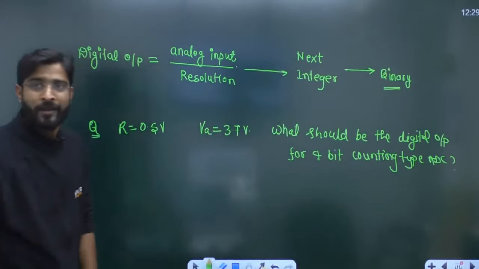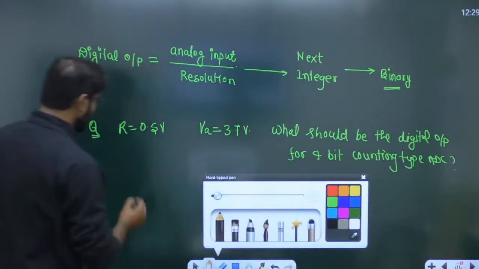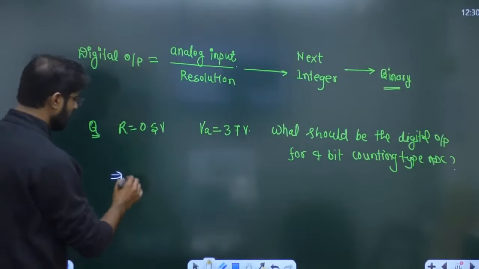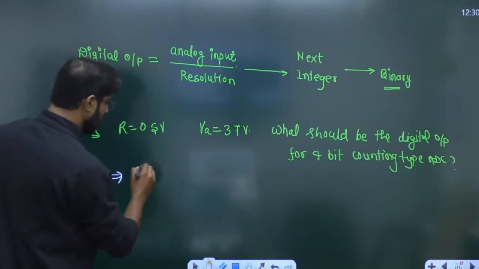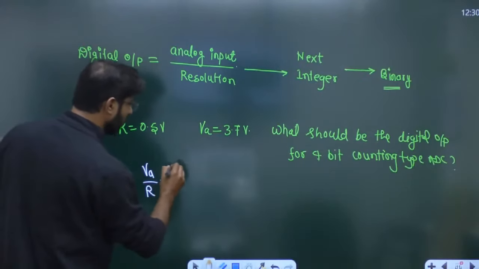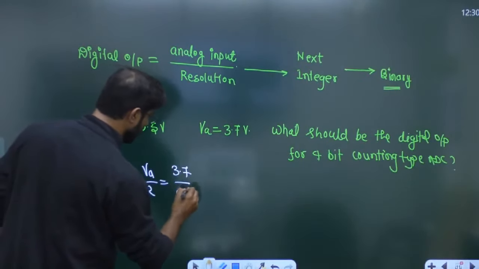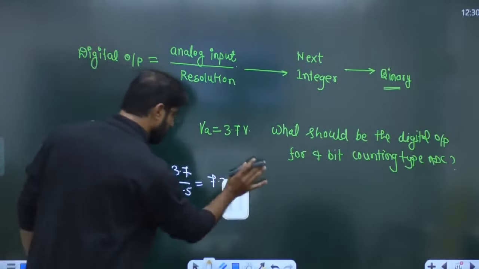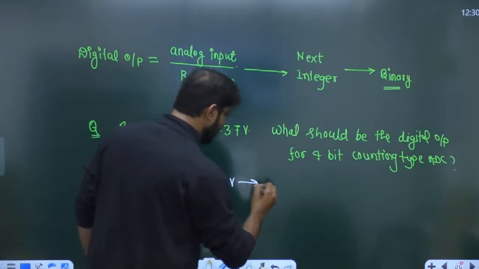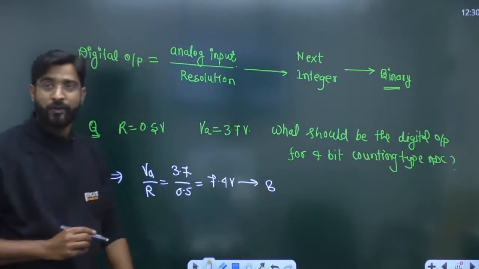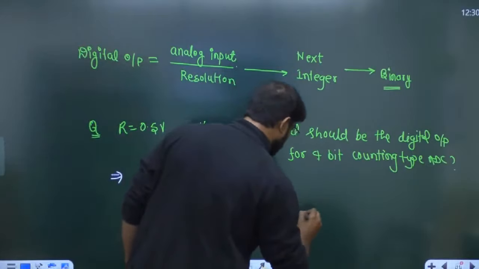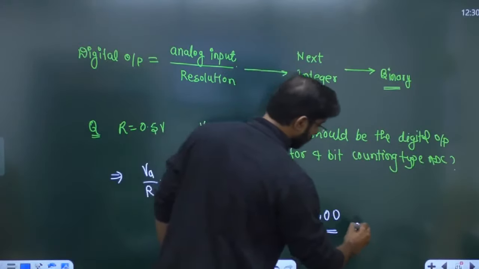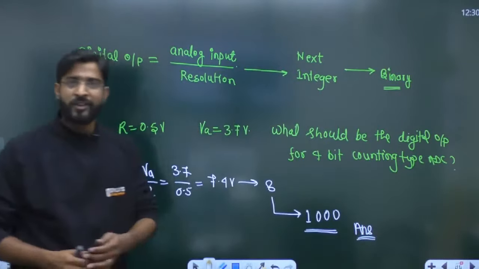How are we going to do it? Everyone, if you want to solve this question, I have already taken lots of questions, but I am giving you the idea here. Sir, first what should be the VA? VA upon R, we have to write. So VA is 3.7, resolution is 0.5. So this gives just 7.4 volt. Now we write the next integer value, that is 8. And corresponding to 8, the 4-bit binary number is 1000. So this is your answer.